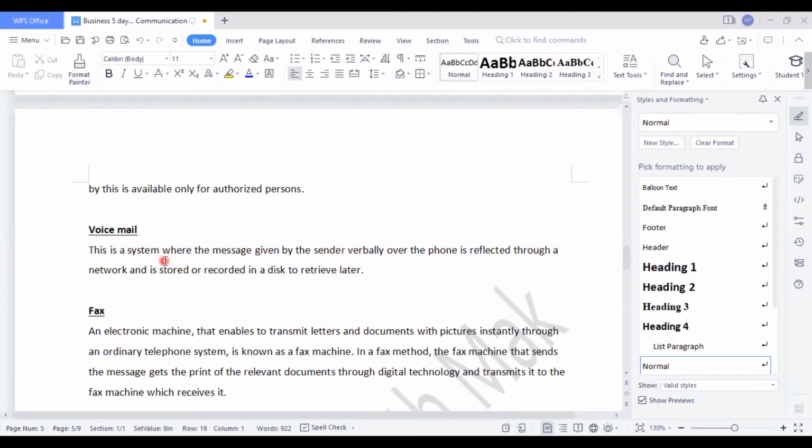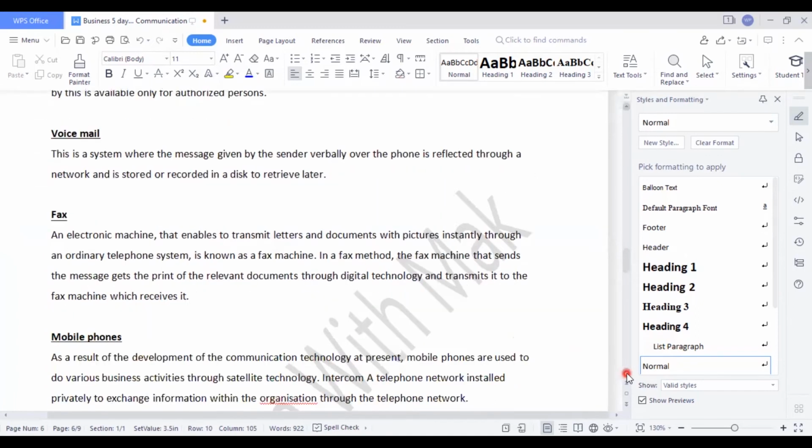So moving on to voicemail. This is a system where the message given by the sender verbally over the phone is reflected through a network and is stored or recorded in a disk to retrieve later. When you call a person from one end to another end, the guy who is receiving the call from the other end may not be there to pick up your call. So at that point of time, voicemail is important. You can put a voicemail. After, when they have time, they will receive the voicemail and listen to it.